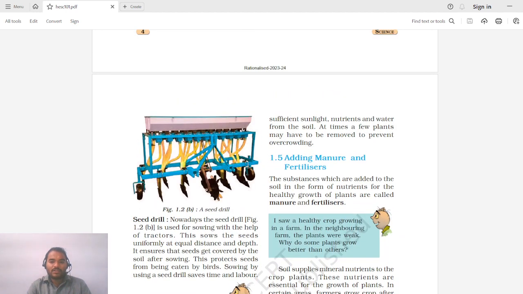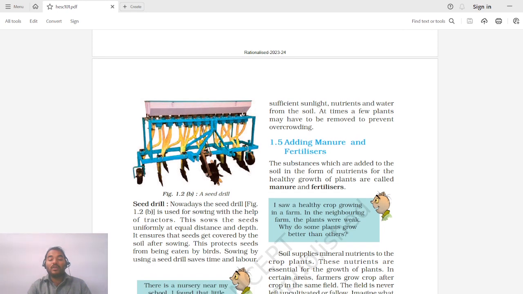Okay, so that plants get sufficient sunlight, nutrients and water from the soil. At times a few plants may have to be removed to prevent overcrowding. In case there is overcrowding, then some crop or some plants have to be removed so that other plants can grow healthily.